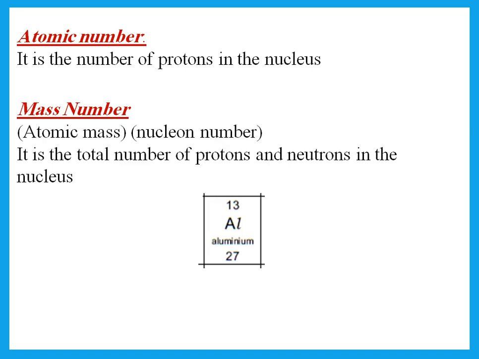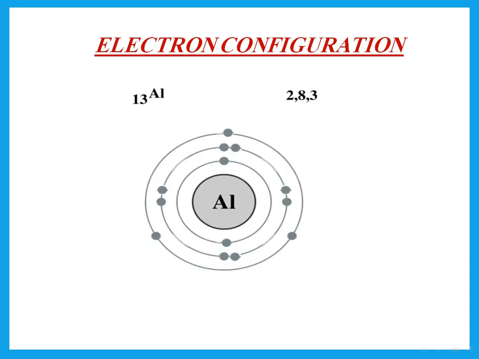Then we know that we have 2 numbers in the periodic table for each element. We have a smaller number, which is the atomic number, and that is the number of protons. And we have a larger number, which we call the mass number or the nucleon number, and that is the total number of protons and neutrons. So if I want to know the number of protons, it is the small number. So aluminium, for example, has 13 protons. It is also the same as the number of electrons if the atom did not gain or lose any electrons. So aluminium as an atom would also have 13 electrons. Now, what is the number of neutrons? It is the big number minus the small number.